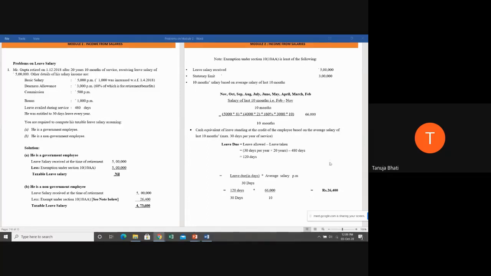Minimum amount out of all these four amounts is 26,400. That is why here we have written 26,400, and the taxable leave salary is, once you minus the exemption from the full amount, the balance amount, and this will directly go to the outer column while calculating income from the head salary.